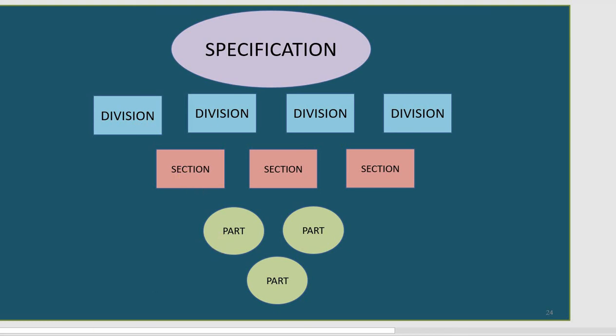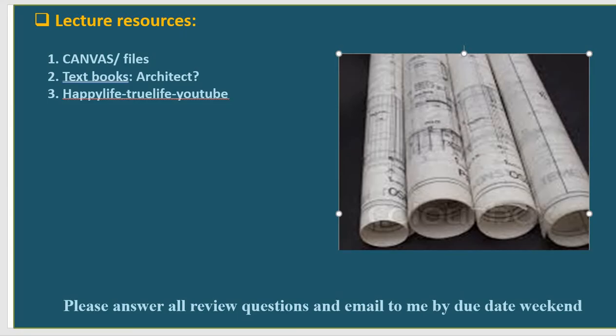I think that's all for the chapter today, construction and specification. Again, for Architecture 110, besides the Canvas files and the textbook, you can look at the lecture on the Happy Life, True Life YouTube channel. One of the lectures I saved there for you, so you can open that and see the detail from the lecture. You can read the Canvas files of the lectures I published there, and also a lot of chapters from the textbook Architecture, the 3rd edition. So all of the lecture resources are in here.